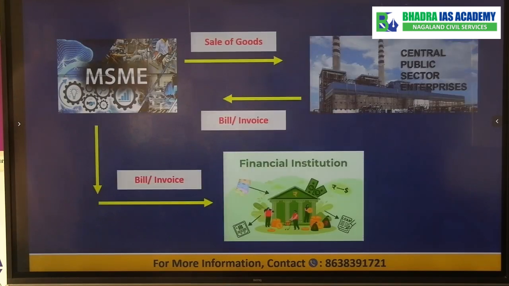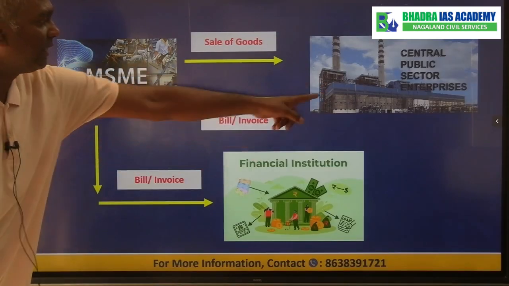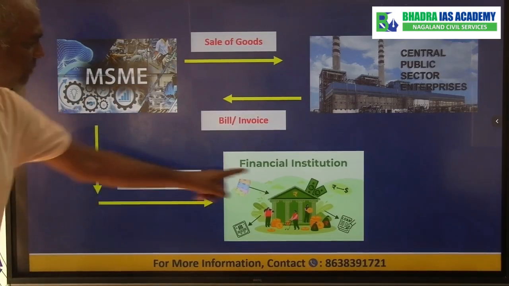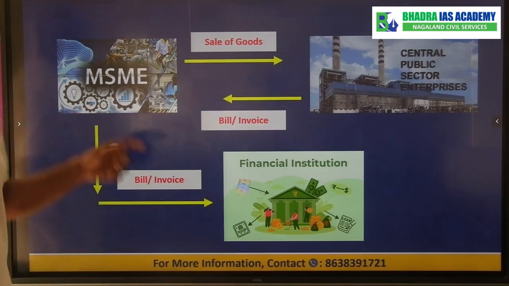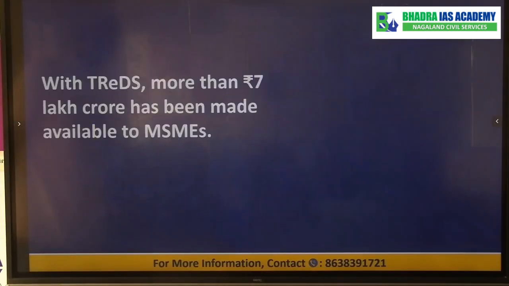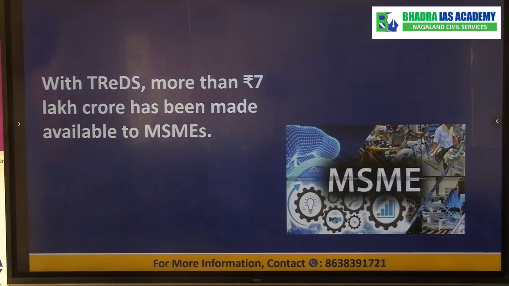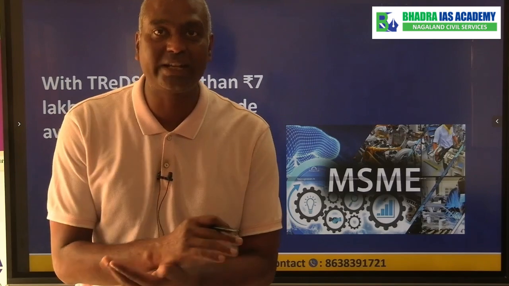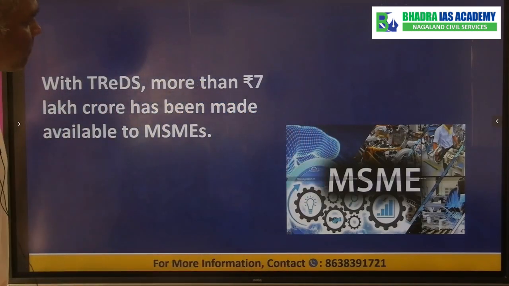As I explained to you, MSME will sell the goods to the departments wherever. They will give the bill. If the bill is not paid, the bill can be sold by MSME to financial institution. Money will go from financial institution to MSME. Okay. So now with this kind of a TREDS, more than 7 lakh crore has been made available to MSME. That means a lot of liquidity, cash flow has taken place from the financial institution to the MSME. Okay.